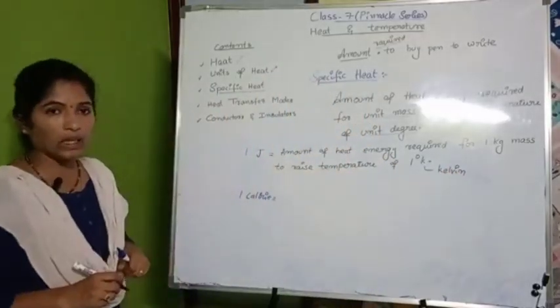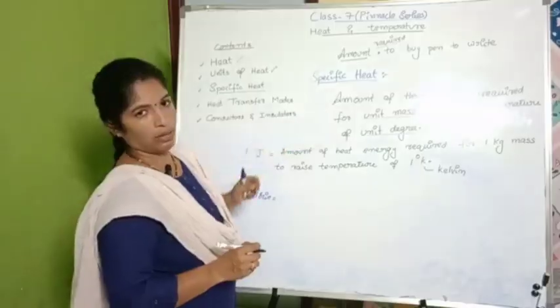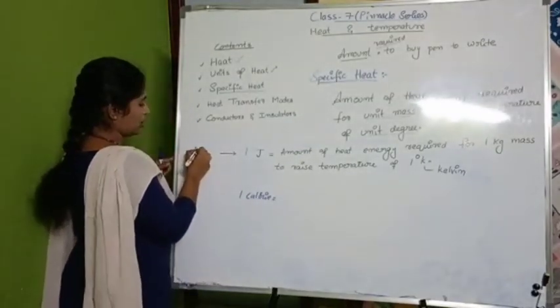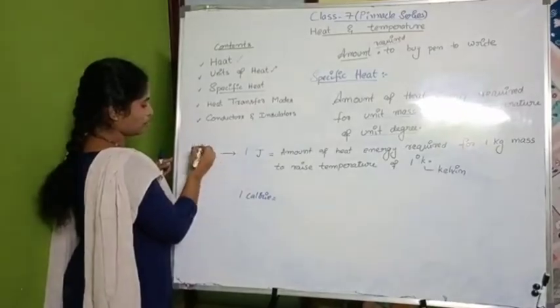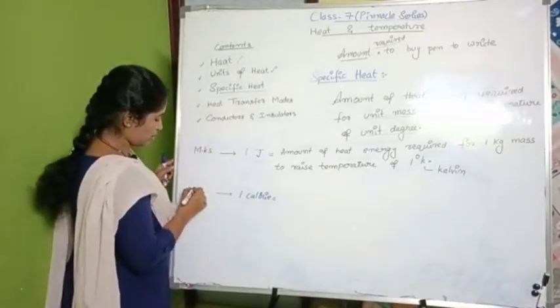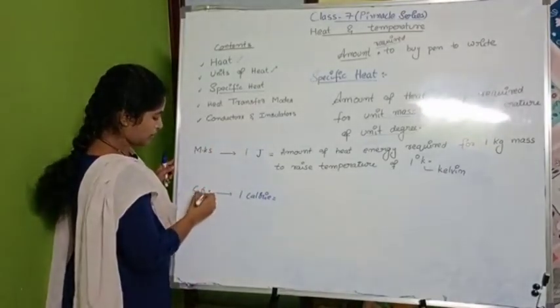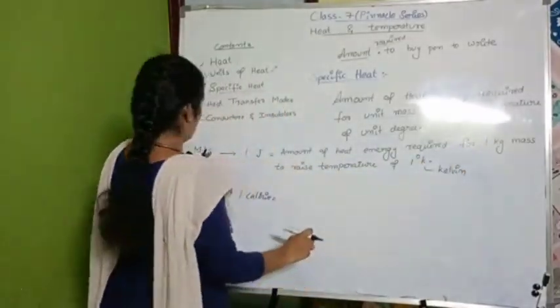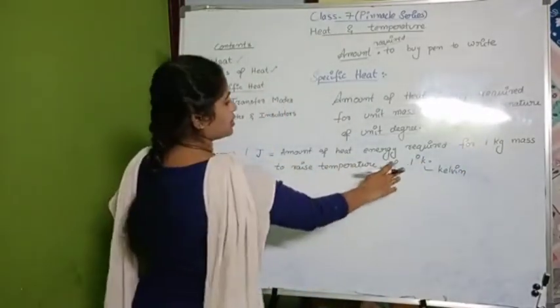Now 1 calorie. See, again it is similar. This unit is an MK system unit, and this unit is a CGS system unit. Right? Here mass is represented in kg. Temperature is represented in Kelvin.